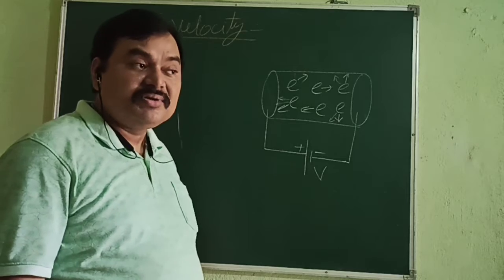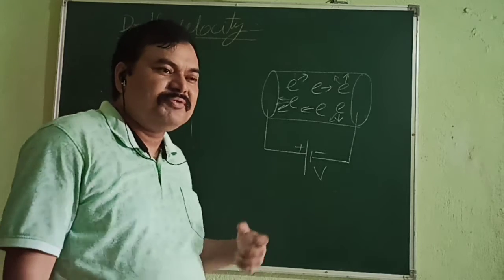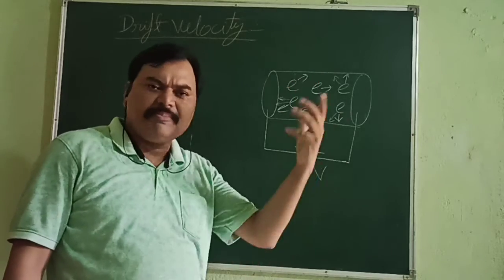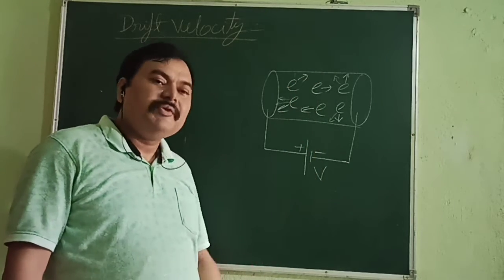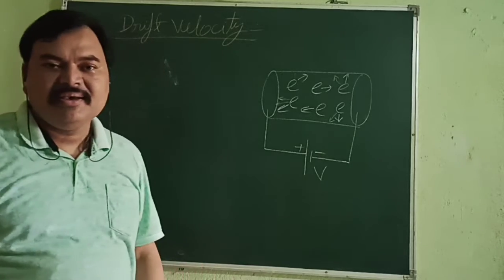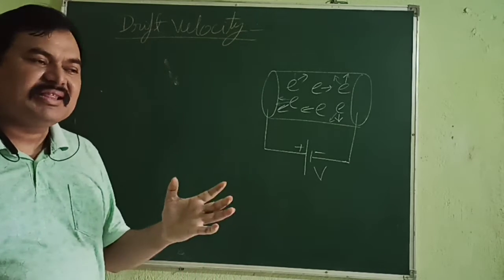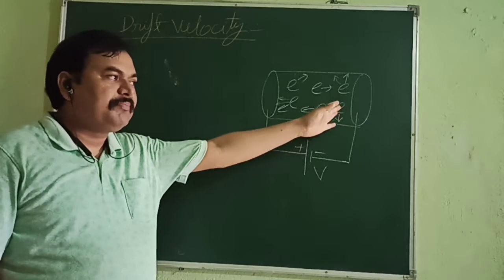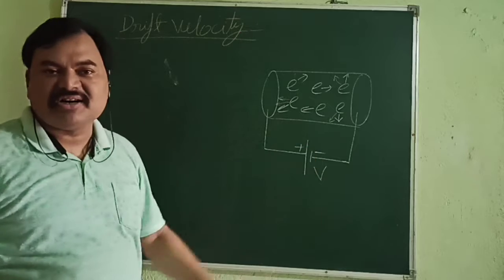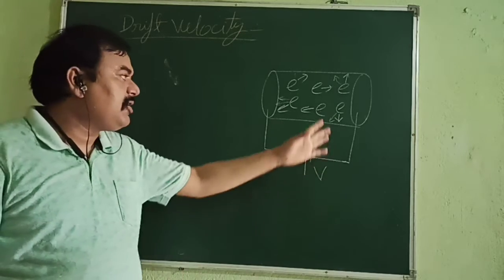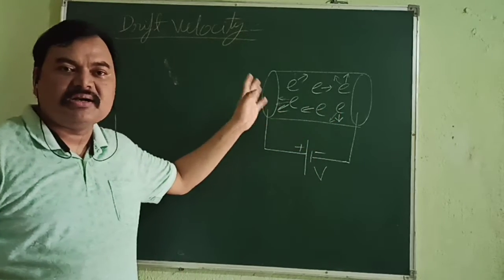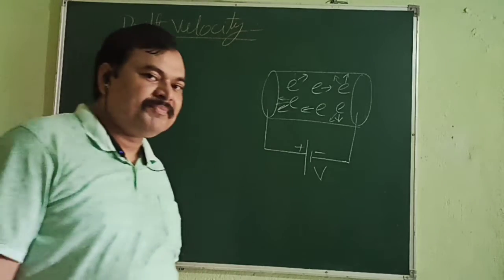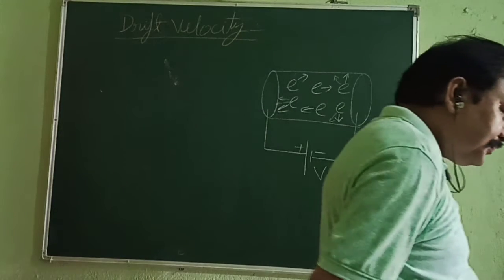So as they are moving with different velocities, if someone asks us, it is very difficult to reply. We cannot make a list of the electrons and reply. So what do we do? We find the average of their velocities, and we say that this is the average velocity with which the electrons are moving from the negative end of the conductor towards the positive end, or from the end of the conductor at lower potential to the end at higher potential. And that average velocity is called drift velocity. Got it? So start writing.